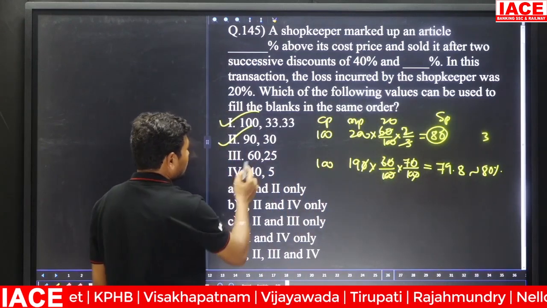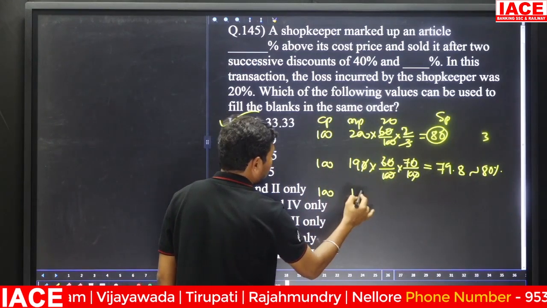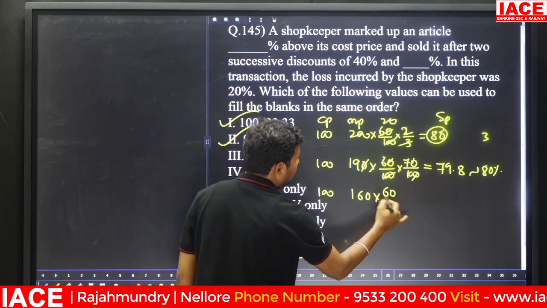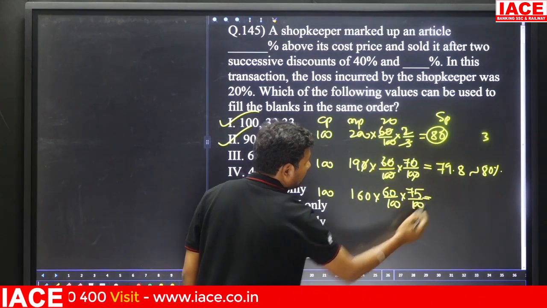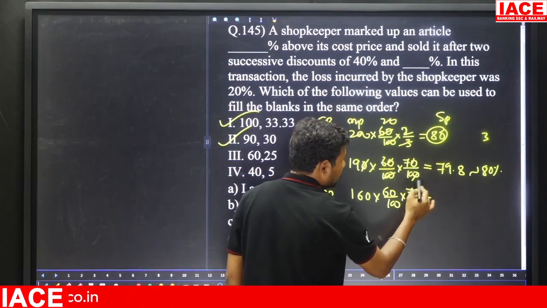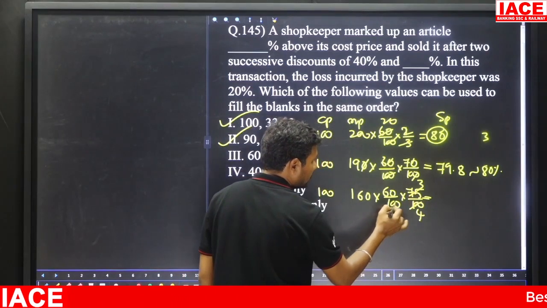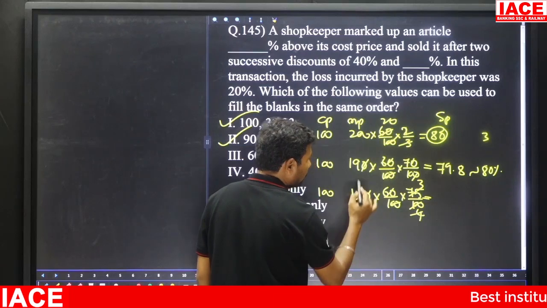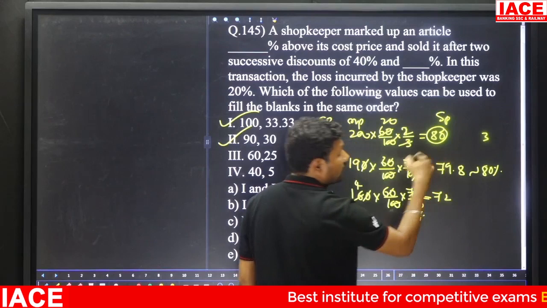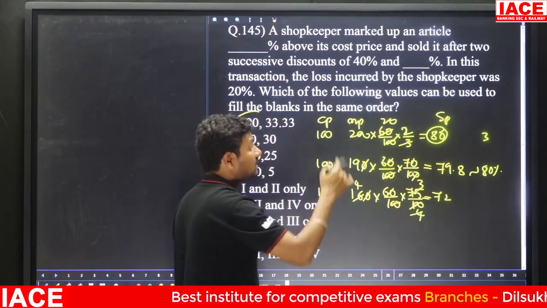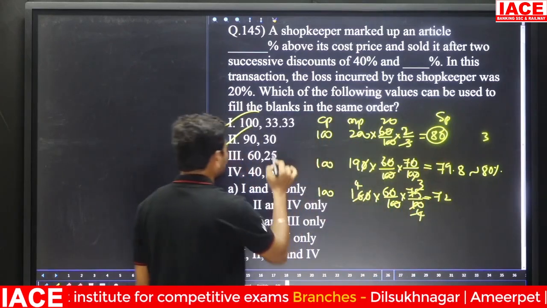Next, coming to the third one. Here is 100, here the 160, and 60 by 100. First 40% discount, next 25% discount, 75 by 100, and the final value is 25 3s are, 25 4s are, and here 0 0 will be cancelled, 4 4s are, 4 6s is 24, 24 3s is 72. It is more than 28%, not 20%, it is exactly near. That means it is wrong.